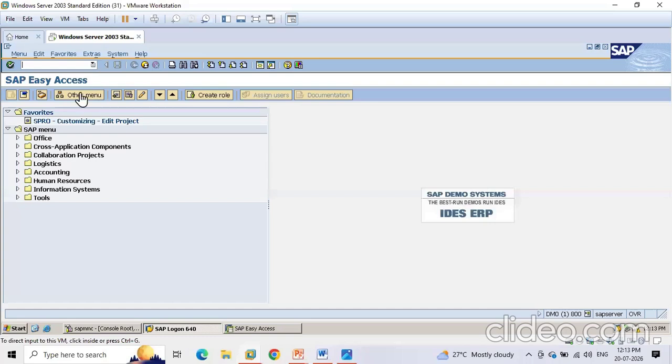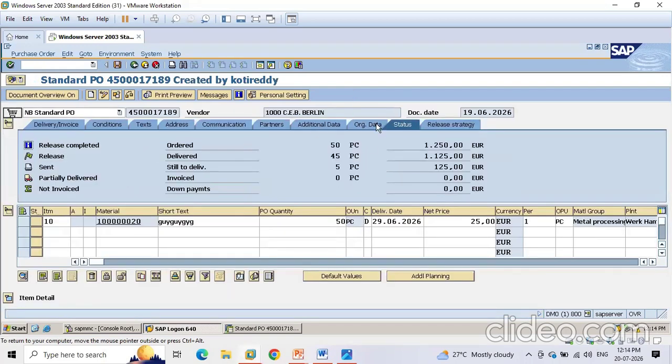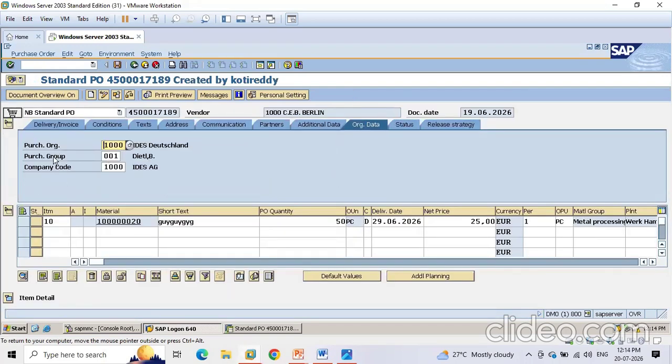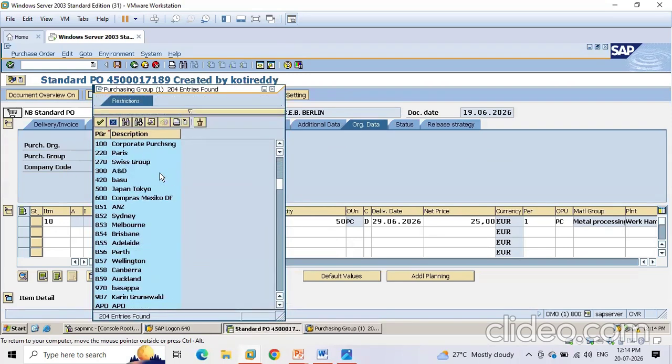I will just show you that in the system. Here you can see the organization structure. This is purchase organization, this is purchasing group, and this is a company. You can see the purchasing groups, who are all there in the system.